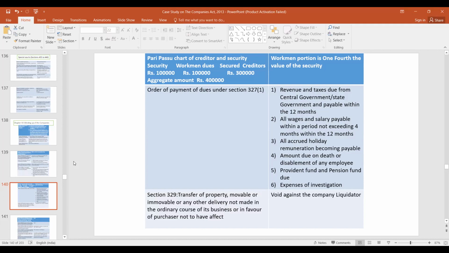What is the order of payment? It is completely opposite to section 53. Here, first of all, revenues and taxes due from the central government or state government are payable within 12 months. Then all wages and salary payable within a period not exceeding 4 months. Then all accrued holiday remuneration becoming payable, amount due on death or disablement, provident fund, expenses of investigation.